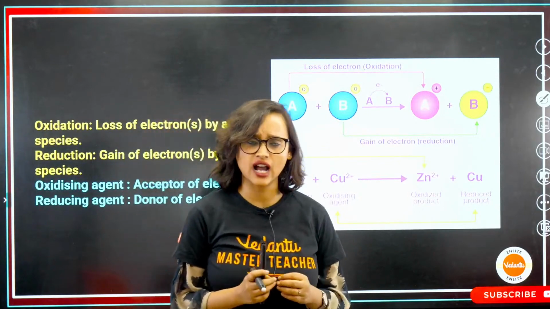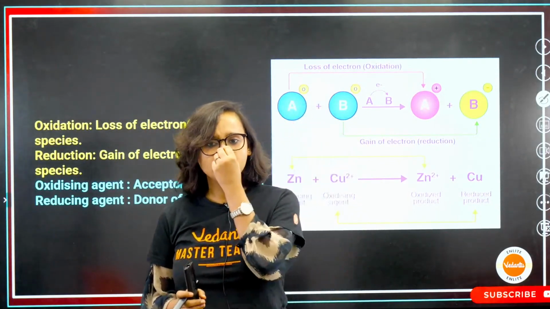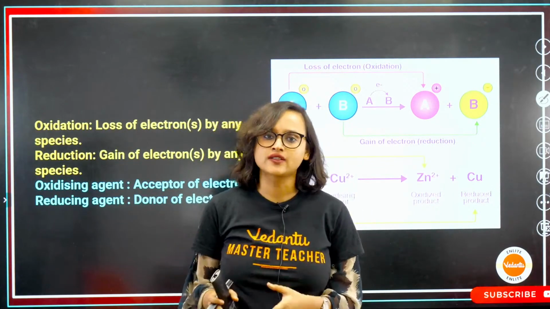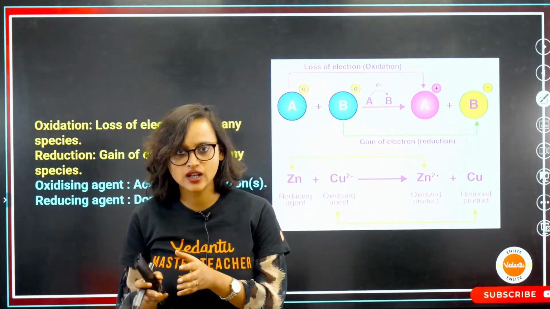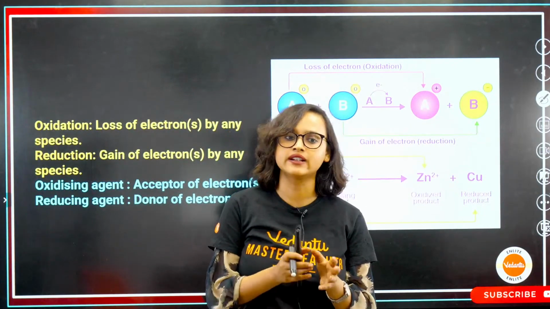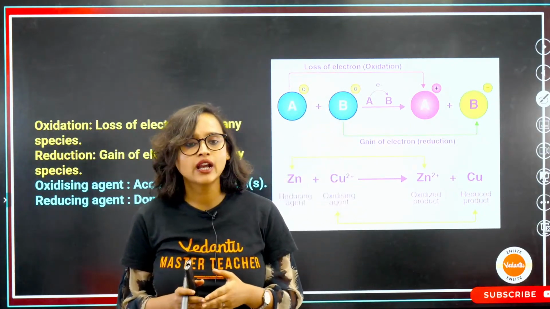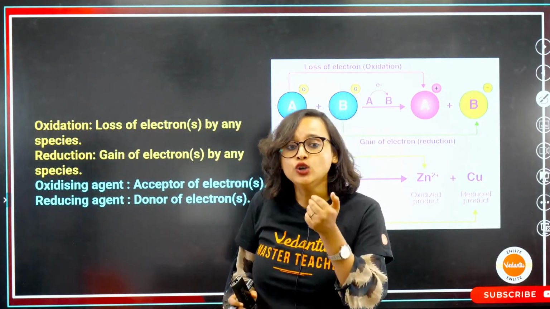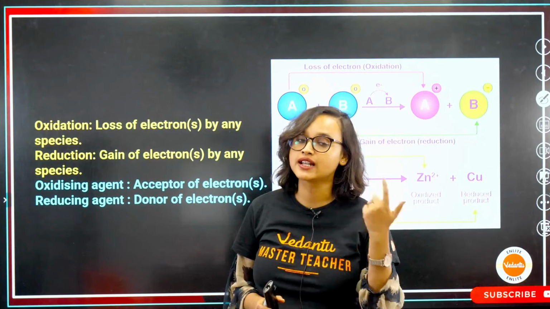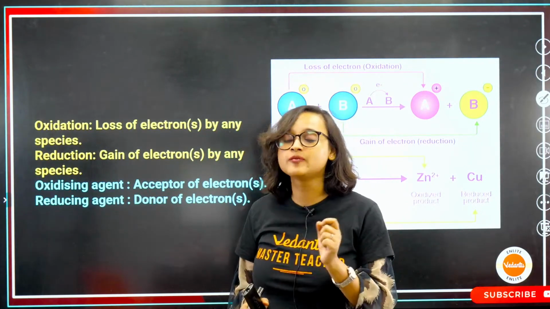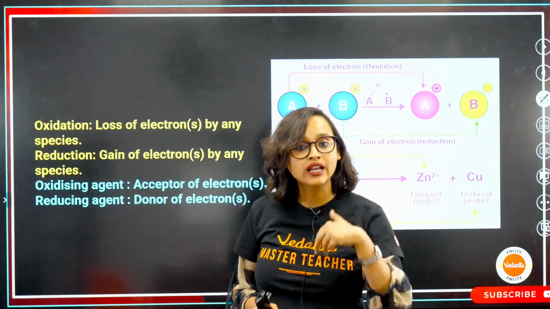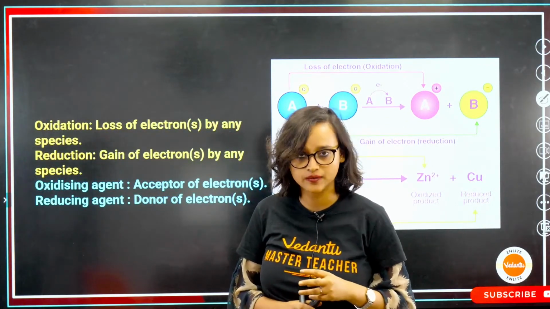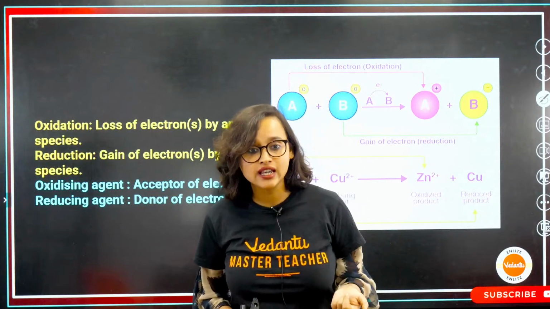Now, redox reaction ideally is very simple. We all know what a redox reaction is, isn't it? In a redox reaction, there is a part that is oxidation and a part that is reduction. Now, what is oxidation, my dear students? The oxidation part is basically loss of electrons. When you lose electrons from any species, that's oxidation. And reduction is basically the gain of electrons. Whatever species is gaining electrons, that's reduction.